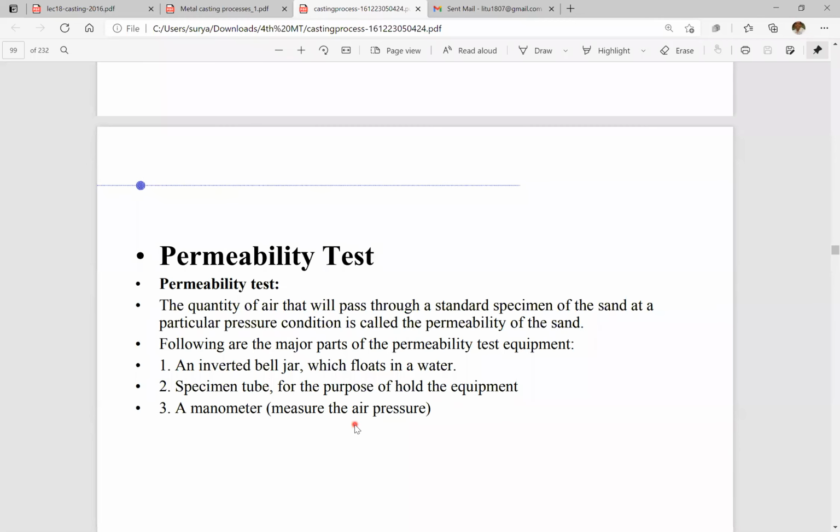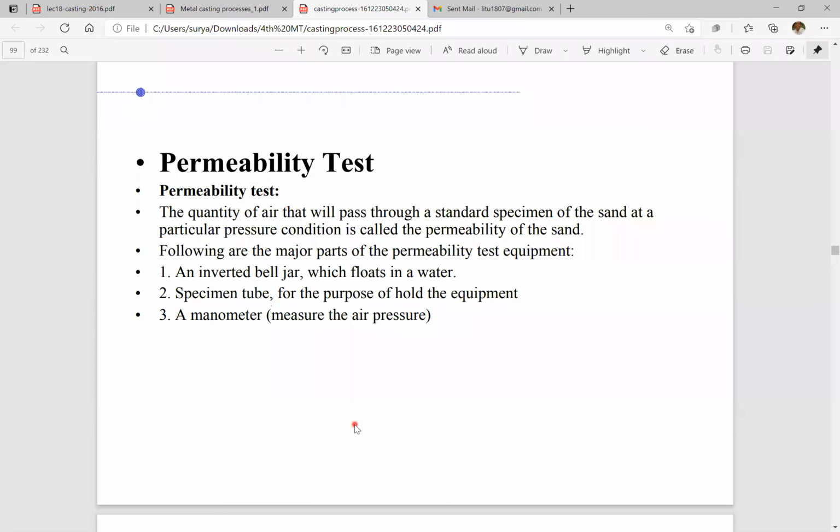Then there is the permeability test. Remember these things I am telling you repeatedly: permeability is one of the most important properties of sand.